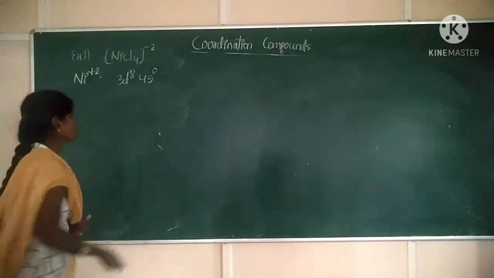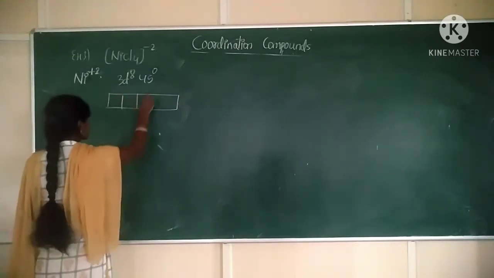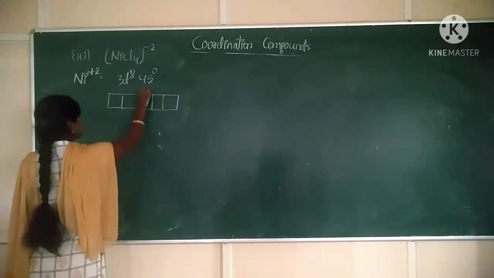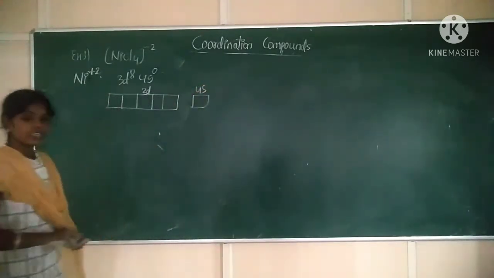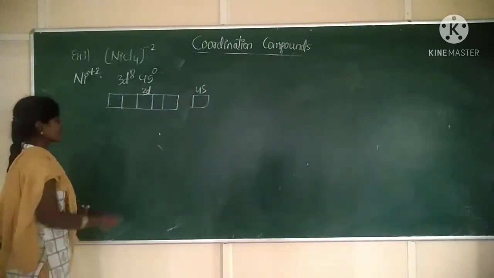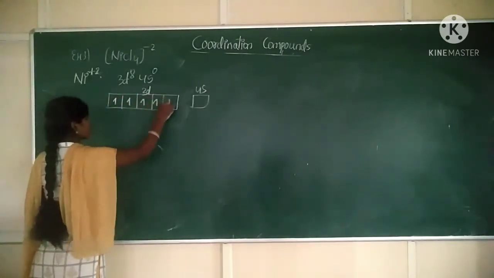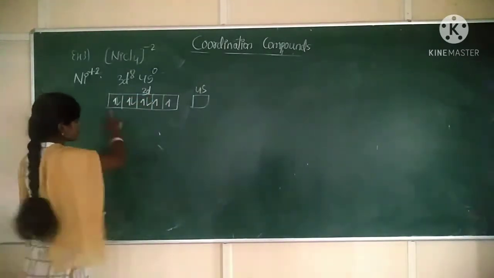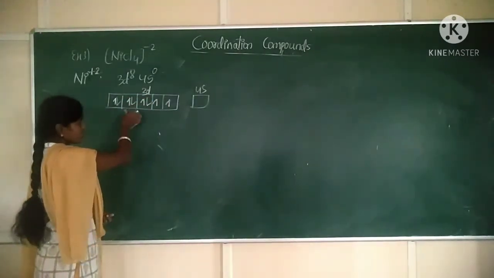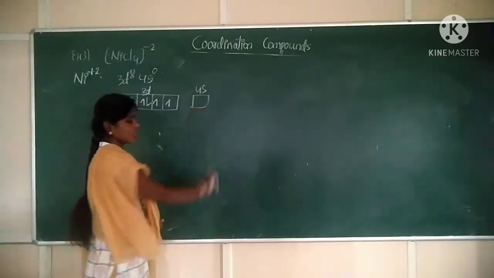Now write the orbital diagram for it. This is 3d, 4s, correct? In 3d, how many electrons are there? 8 electrons: 1, 2, 3, 4, 5, 6, 7, 8. So 3 sets of paired electrons and 2 unpaired electrons. And in 4s, there is no electron.